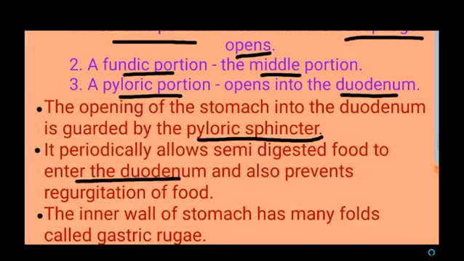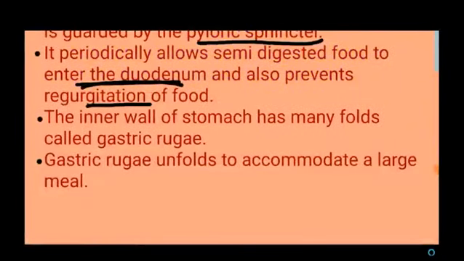Periodically it will allow semi-digested food into the duodenum, and it also prevents regurgitation of food material, that is, movement of food material back into the stomach. The inner wall of the stomach has many folds, called gastric rugae. These gastric rugae unfold to accommodate a large meal.